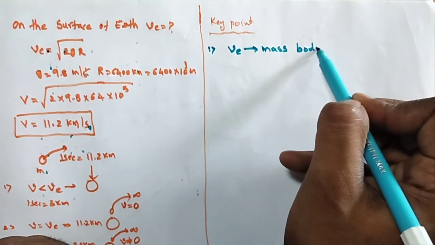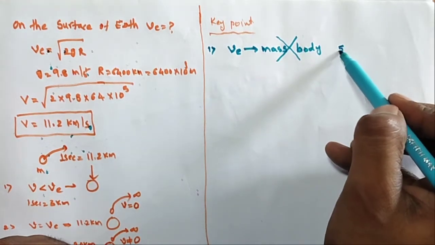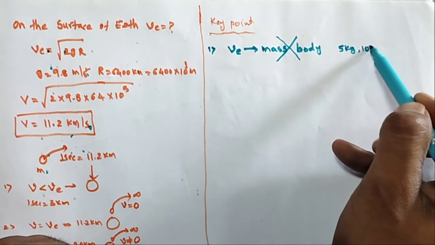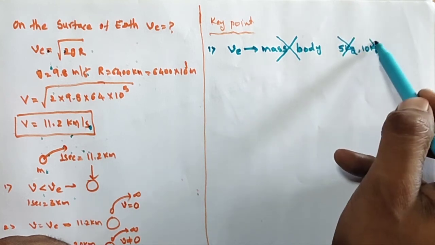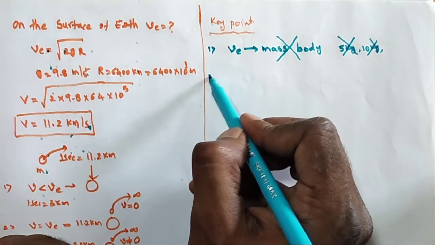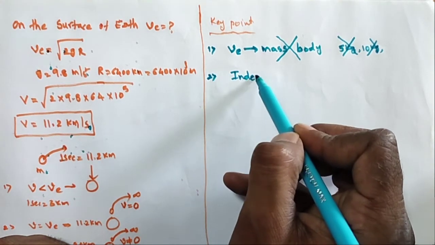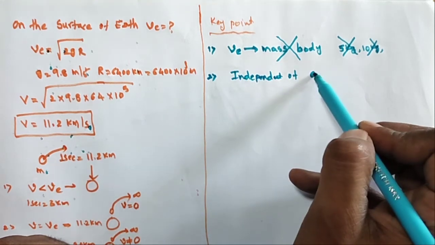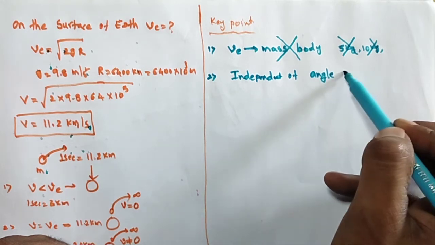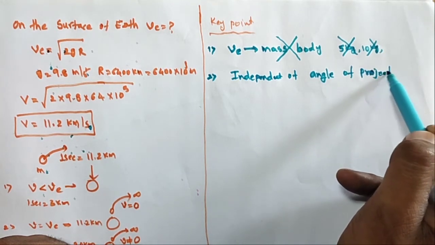Whether the mass is 5 kg, 10 kg, 20 kg, 500 kg or 1000 kg, it is independent of the mass of the body. And the second one: it is also independent of the angle of projection.